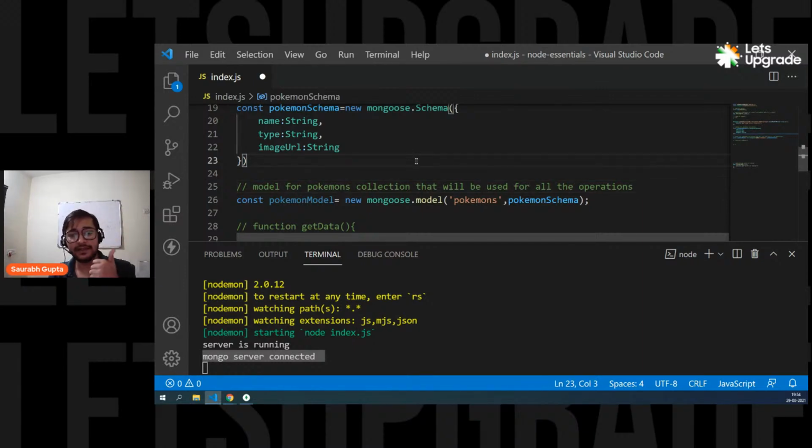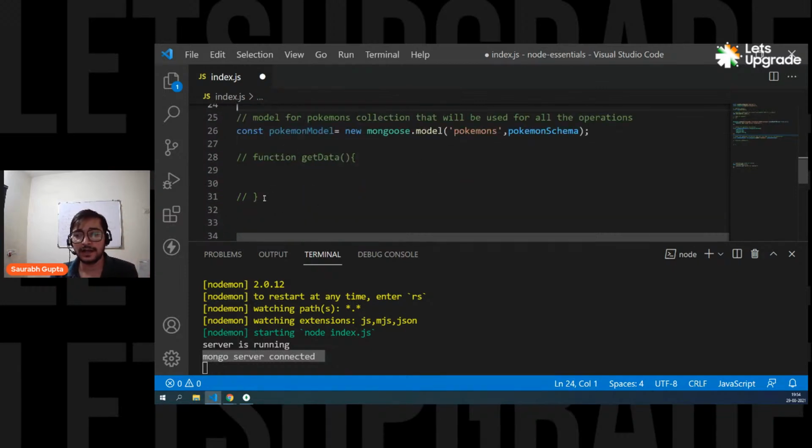And everyone, please just tell me in the chat once, are we understanding everything? Okay, now let's activate this function again. And inside this function, I'm going to write the logic to get the data from the database. Okay, so let's get started. And that's really, really simple.